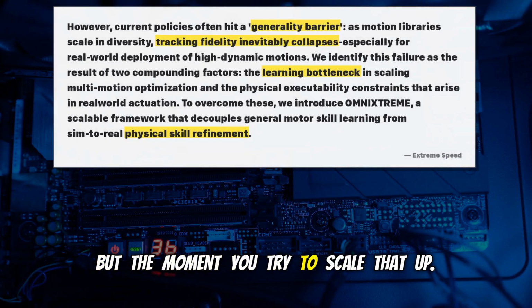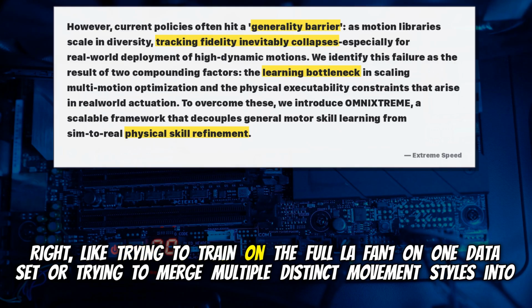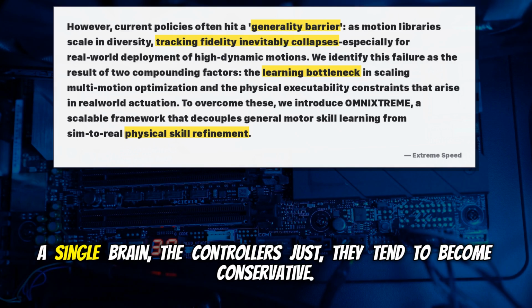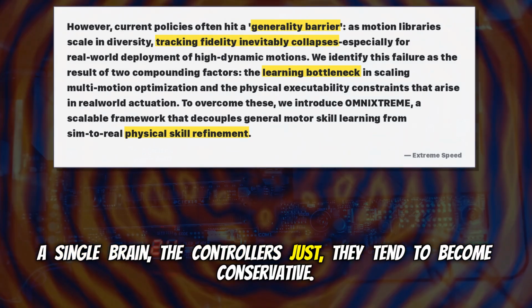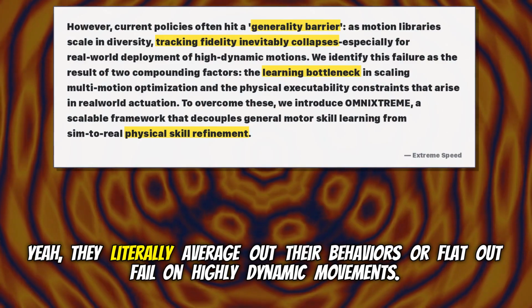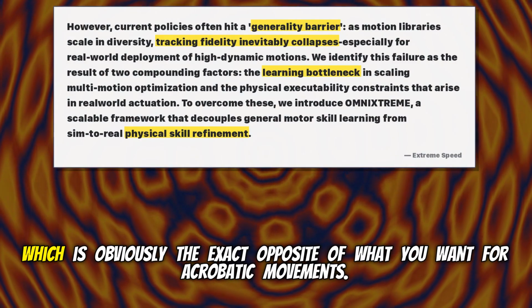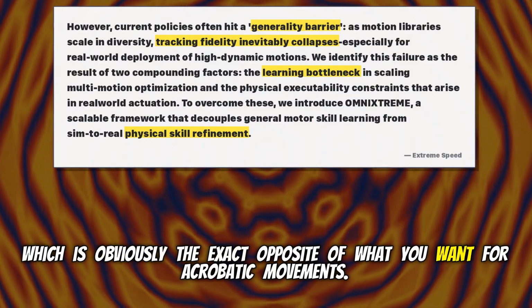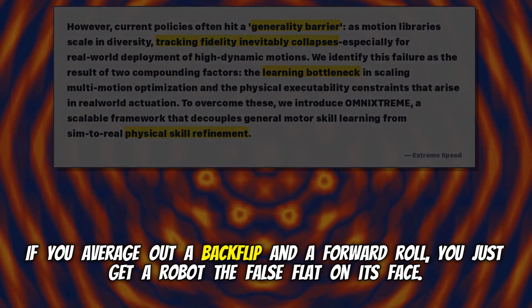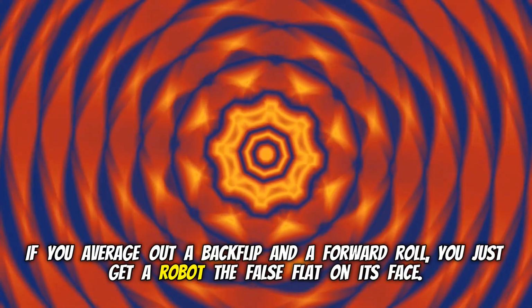But the moment you try to scale that up, like trying to train on the full data set or trying to merge multiple distinct movement styles into a single brain, the controllers tend to become conservative. Yeah, they literally average out their behaviors or flat out fail on highly dynamic movements. Which is obviously the exact opposite of what you want for acrobatic movements. If you average out a backflip and a forward roll, you just get a robot that falls flat on its face.